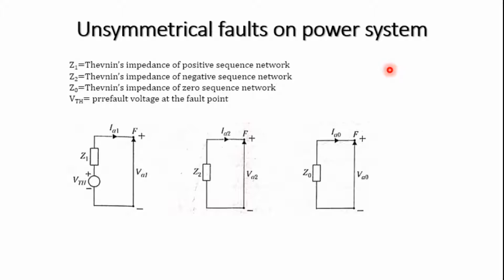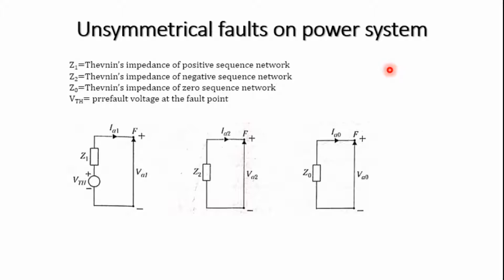The pre-fault voltage at the fault point is the Thevenin's voltage of the positive sequence network. The negative and zero sequence components of the pre-fault voltage are absent at the fault point.